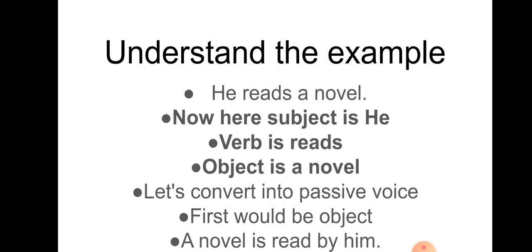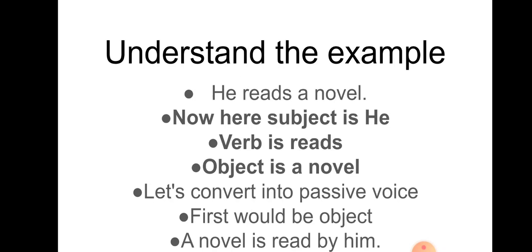Now the second rule is to identify what is subject, what is verb and what is object. So here subject is he, verb is reads, object is a novel. After doing this, you can easily convert the sentence from active to passive.